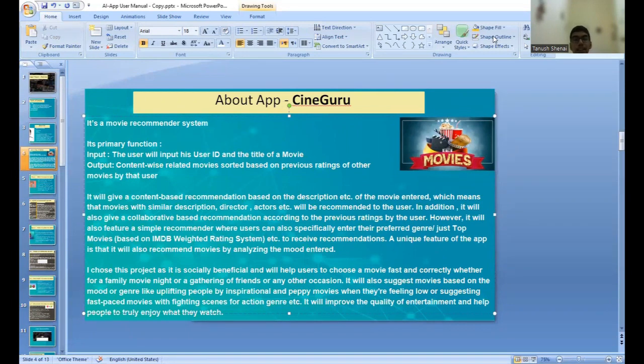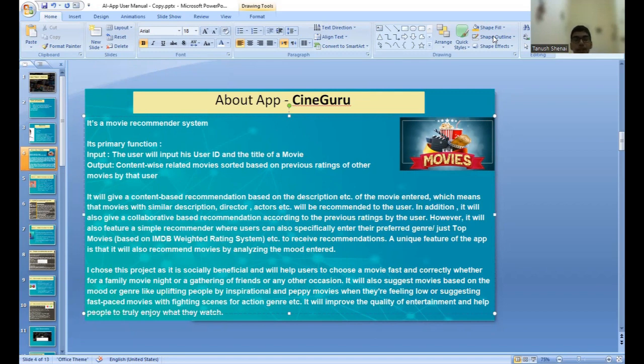About my app, CineGuru is a movie recommender system. Its main function is that the user will input his or her user ID and the title of a movie, and then content-wise related movies sorted on the basis of previous ratings of other movies by the user will be recommended. It will give a content-based recommendation based on the description of the movie entered, which means that movies with similar cast, crew, description, etc. will be recommended to the user.